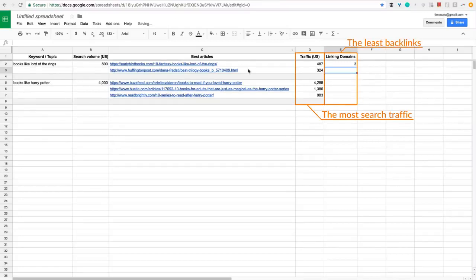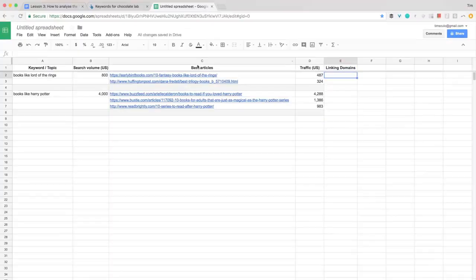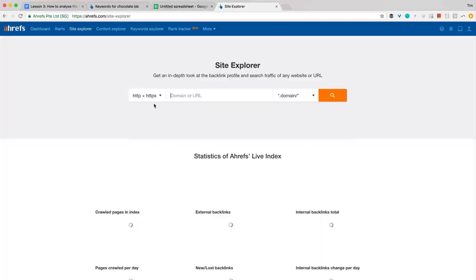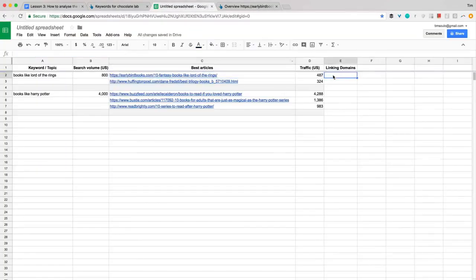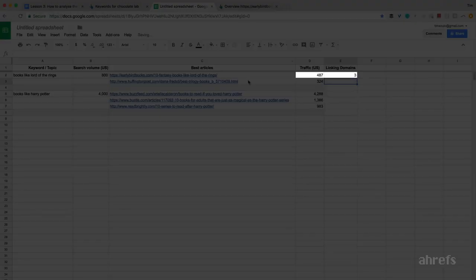So I advise you to pause this video and review the content ideas that you have shortlisted so far. Put the URLs of the articles that you want to replicate into a Ahrefs Site Explorer tool and note down the number of referring domains in your document. Hopefully they don't have a lot of websites linking to them, so you'll easily get your own article to the top of Google with just a few backlinks.